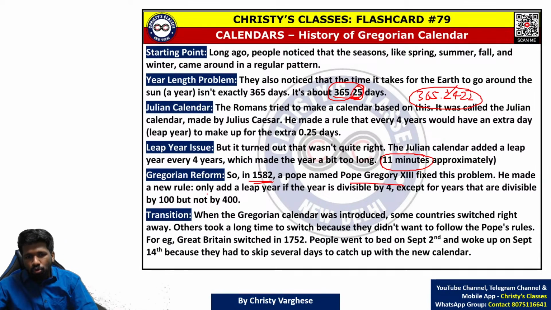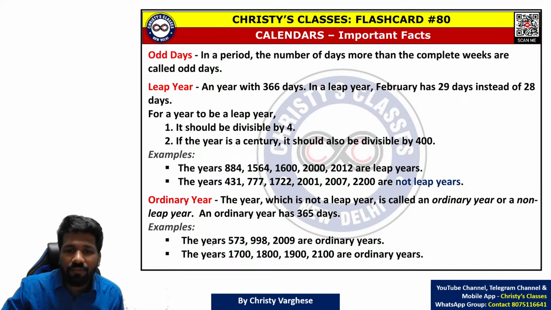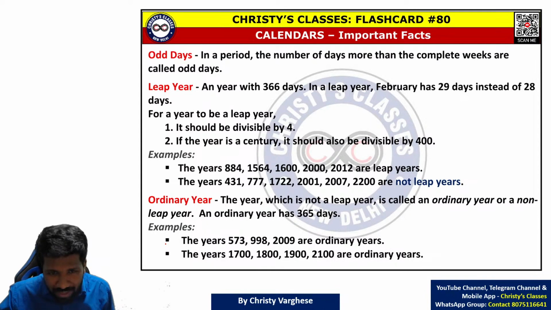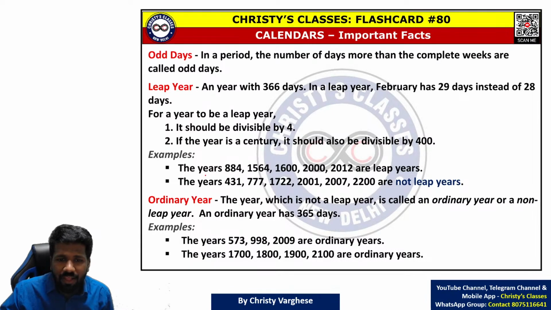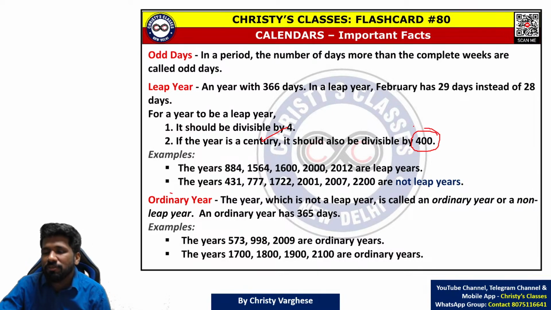He made a new rule that a leap year is added only if the year is divisible by 4, except for years that are divisible by 100 but not by 400. What does that mean? That is the second criterion of a leap year. At least a few of you maybe are not aware of the second criterion. If not, please remember there is a second criterion: if the given year is a century, to check whether it is a leap year, you have to check whether it is divisible by 400 also.